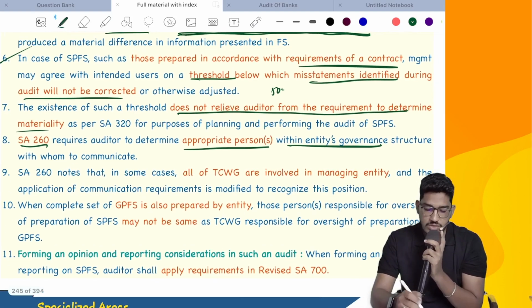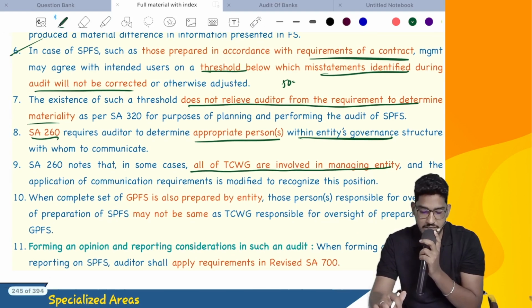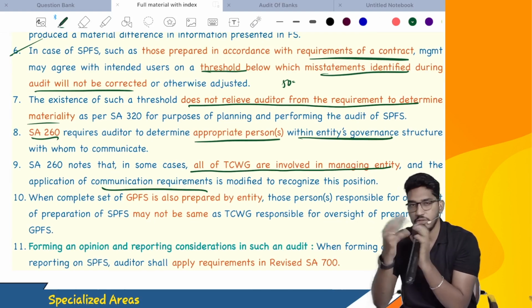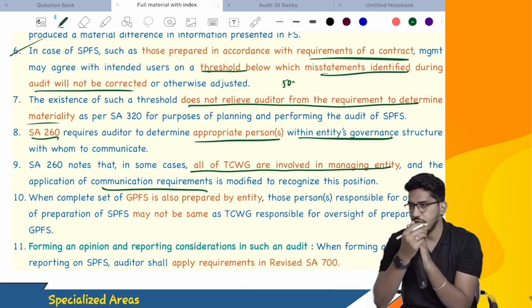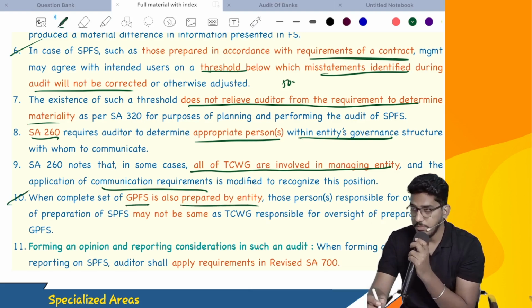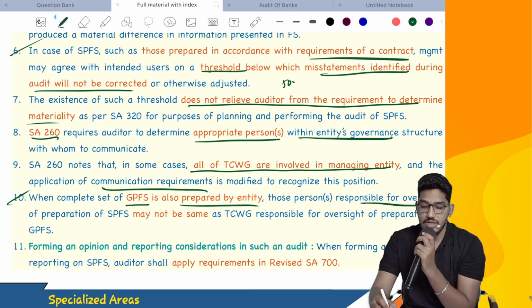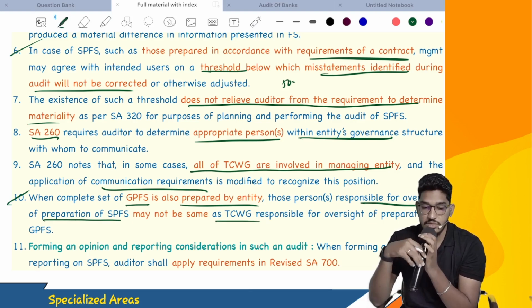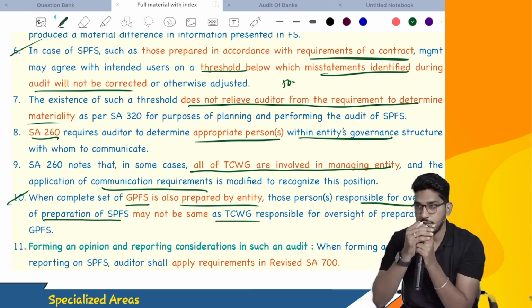SA 260 notes that in some cases, all of those charged with governance are involved in managing the entity, and application of communication requirements has to be modified. If both are playing the same role, then make changes to your communication requirements. And also, one more thing they say, when a complete set of general purpose financial statements is also prepared by the entity, those persons who are responsible for oversight of preparation of special purpose financial statements may not be the same as those charged with governance responsible for oversight of preparation of general purpose financial statements.